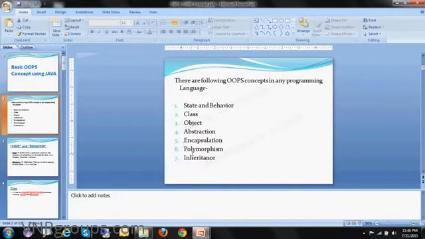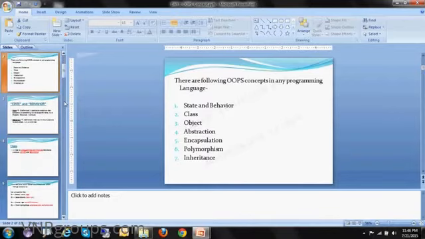One more thing: whatever theory I teach, I'll convert each and every point of that theory into programming in Java. This first lecture consists of a little bit more theory, because we are covering every OOPS concept, so kindly bear with me. Later on, whatever concepts I tell you in this lecture, I'll convert them into programming.